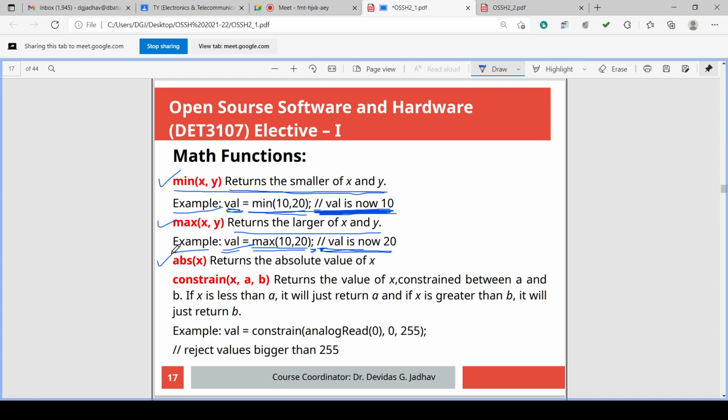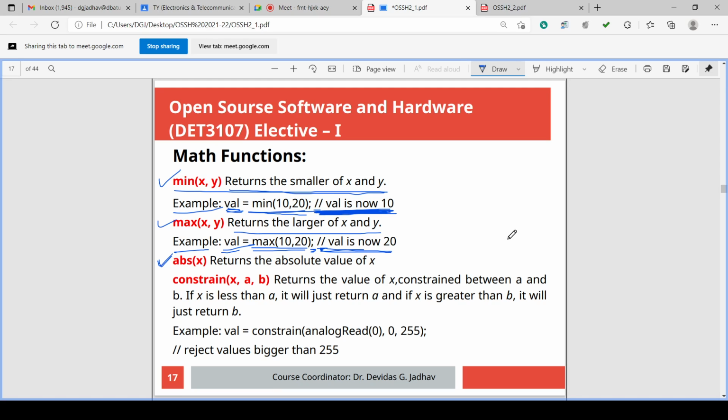ABS, absolute value. As we know in mathematics, the absolute of any number is its magnitude, and the sign is discarded. Absolute is magnitude, or in general we call it the positive value.